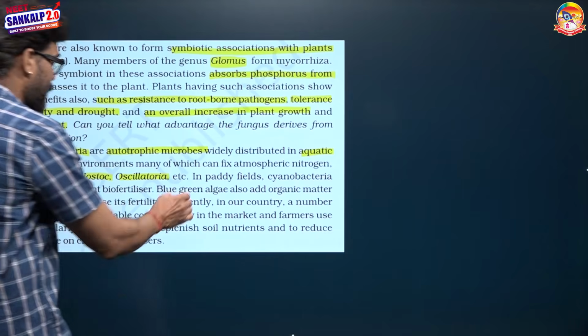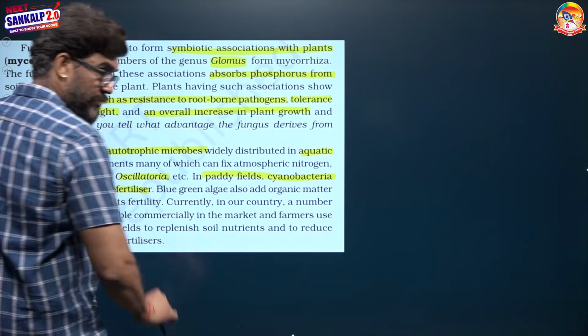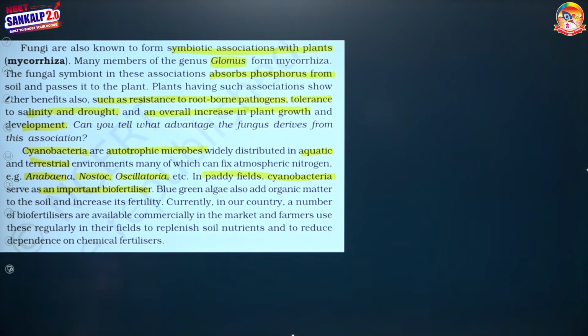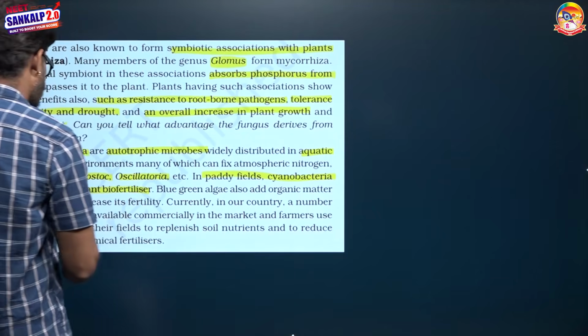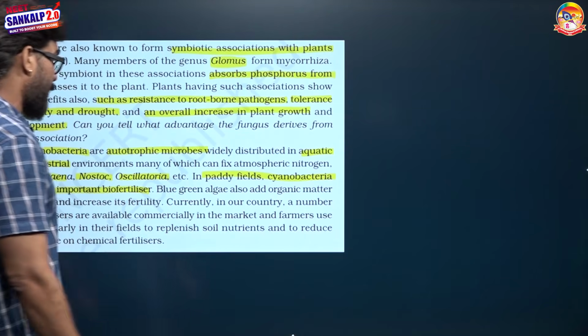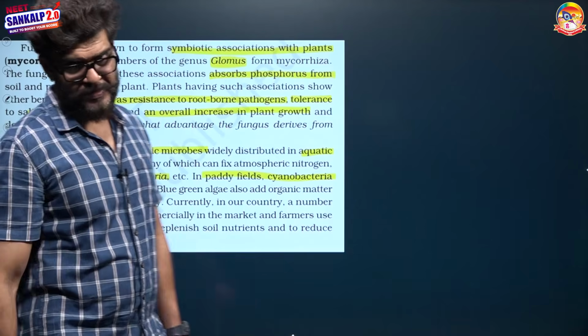In paddy fields, cyanobacteria serve as an important biofertilizer, especially the Azolla fern that has colonies of Anabaena. Currently in our country, a number of biofertilizers are available commercially in the market and farmers use these regularly in their fields to replenish soil nutrients and to reduce our dependence on chemical fertilizers.